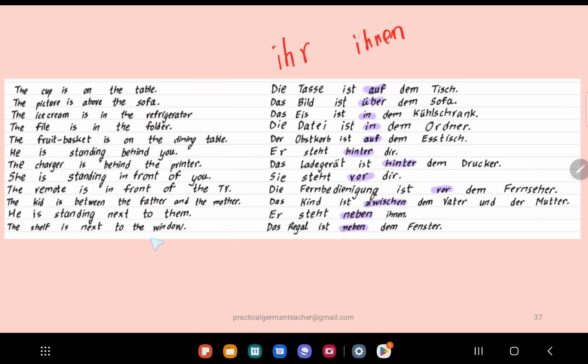The shelf is next to the window, so the shelf is das Regal, ist neben to the window. Fenster is das Fenster, so becomes dem Fenster.